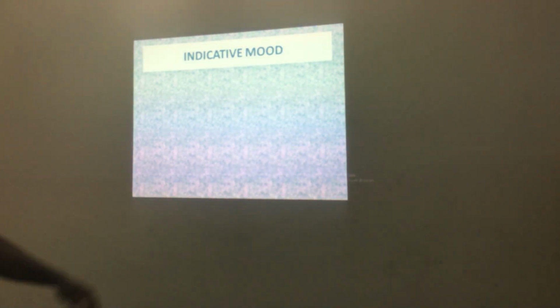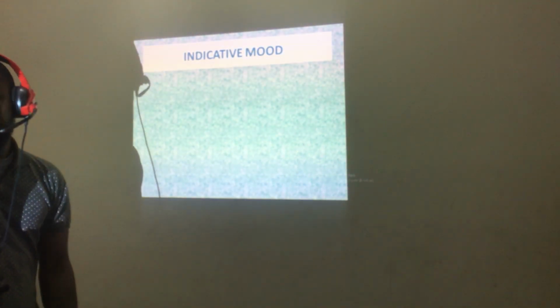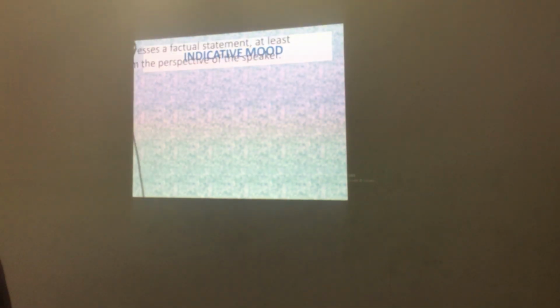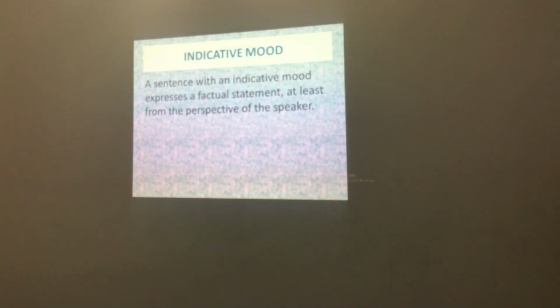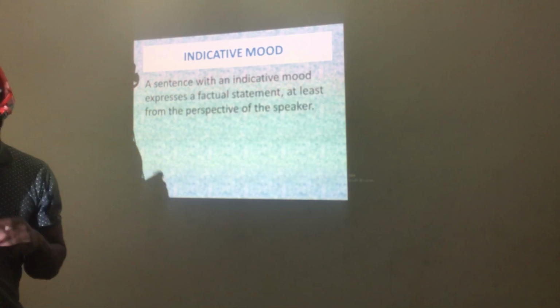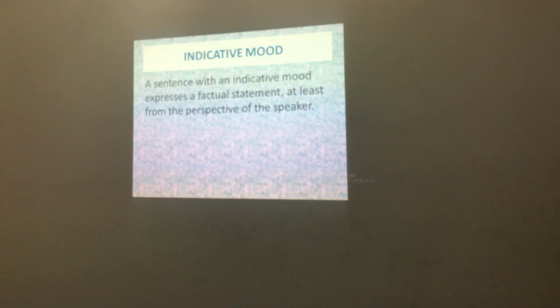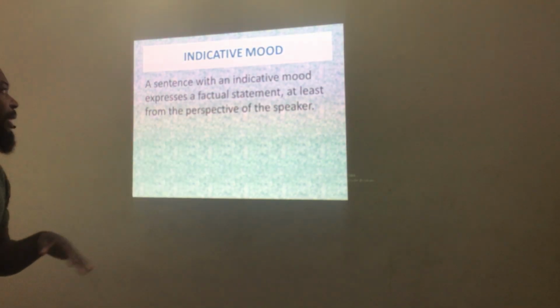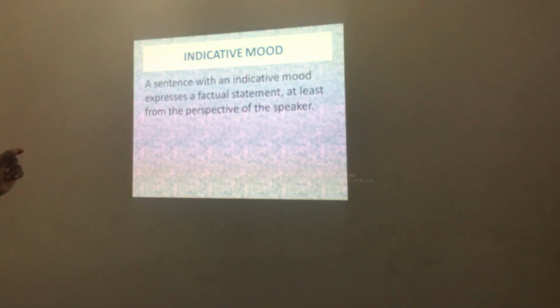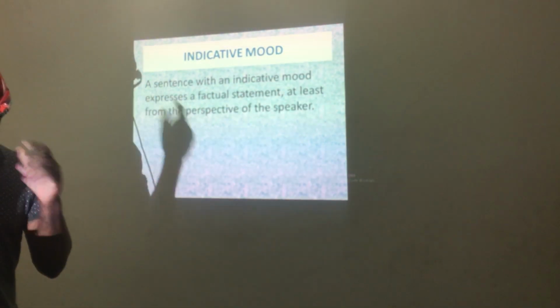So now here we talk about indicative mood. What is this one talking about? A sentence with an indicative mood expresses a factual statement, at least from the perspective of the speaker. This indicative mood tells you the real statement, the factual statement, at least from the perspective of the speaker.